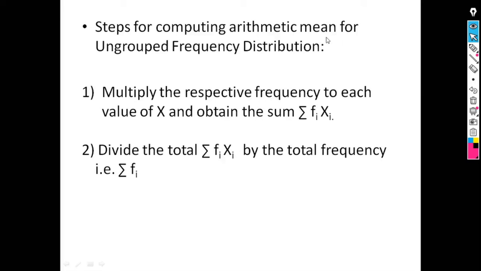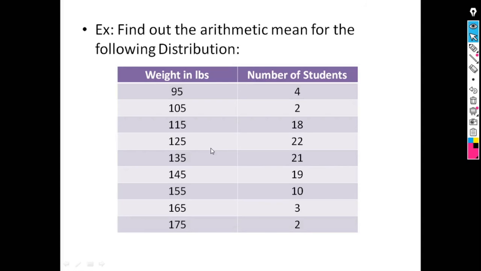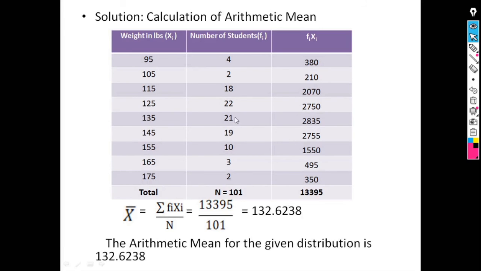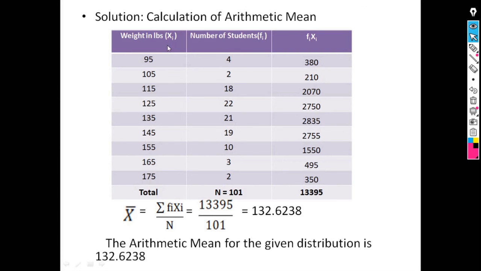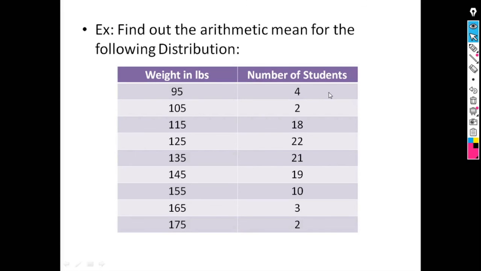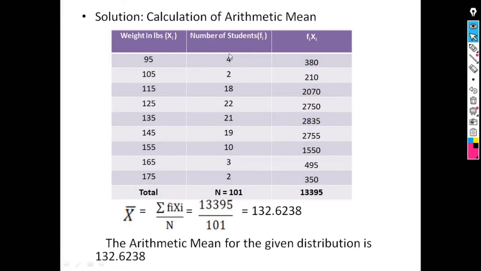The steps for computing arithmetic mean for ungrouped frequency distributions: first, multiply the respective frequency to each value of x and obtain the sum of fi into xi, meaning we have to multiply this column into this column.